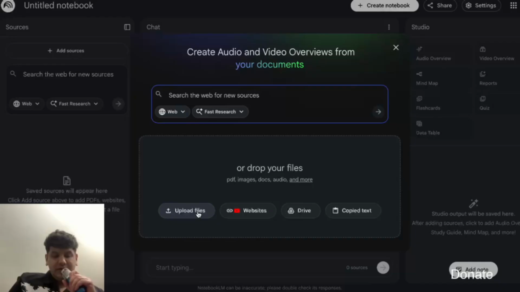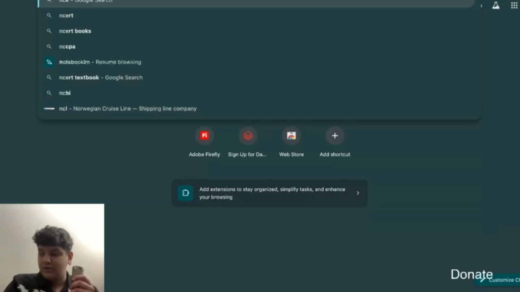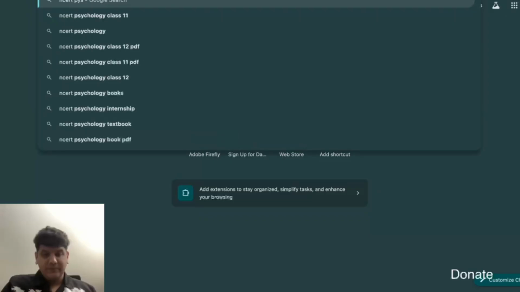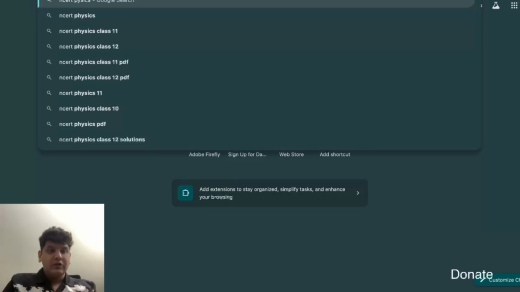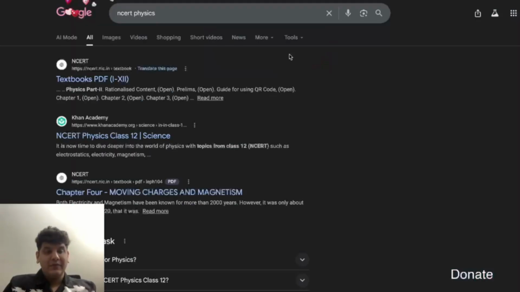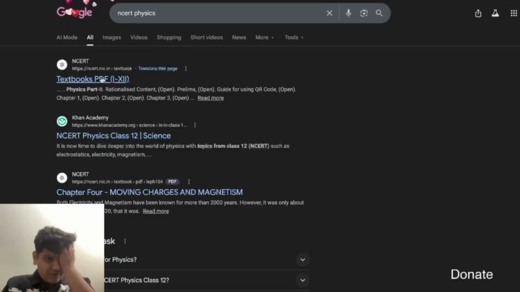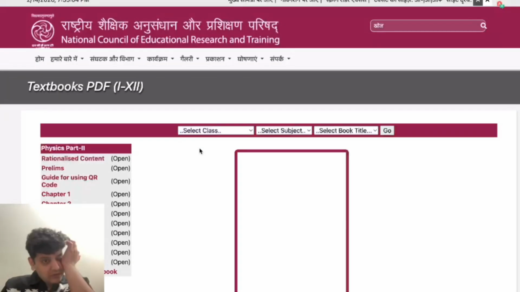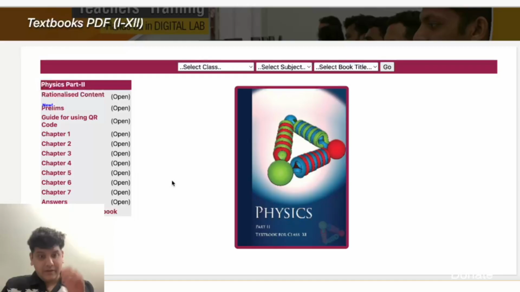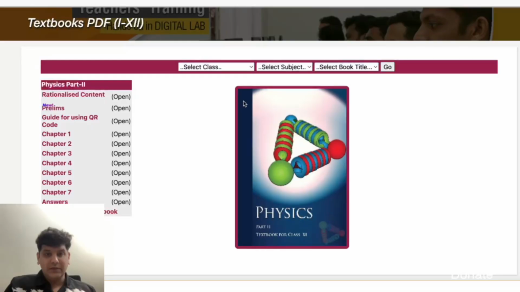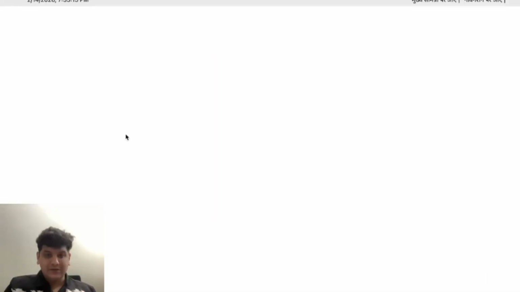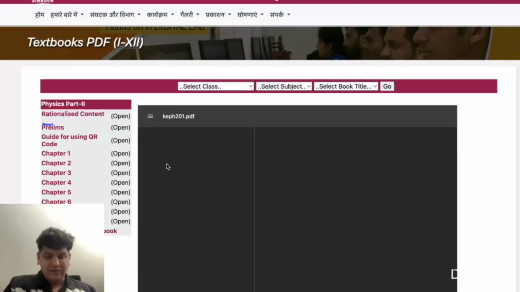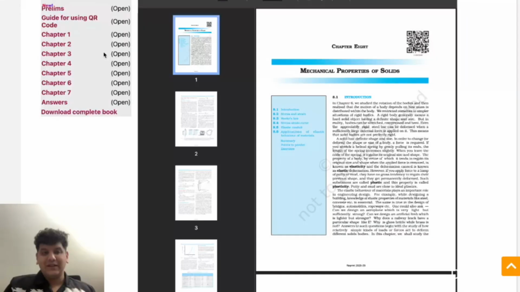But for that we have to download some books. So let's go with NCERT, that are Indian books. NCERT physics. I forgot physics spelling. Physics. We just need to download the 12th one. Yeah, download complete book. This is part 2. Okay, that has chapters like, what chapter do they have? I forgot. Mechanical properties. Oh, nice.